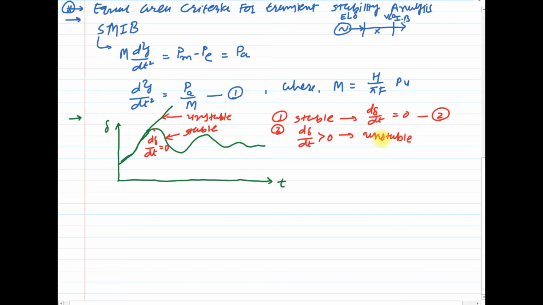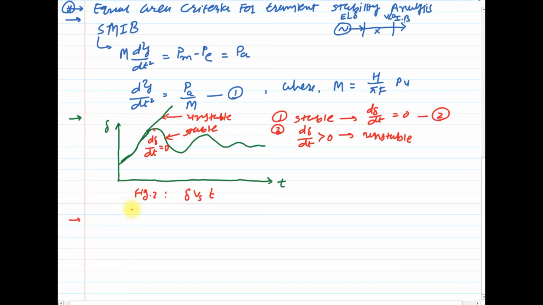Clear? So this is how we can predict the stability of the system from this delta versus t plot. If you wish, you can write figure 2, delta versus t plot. Clear? So now the next step is just multiply. I hope you are clear up to this.